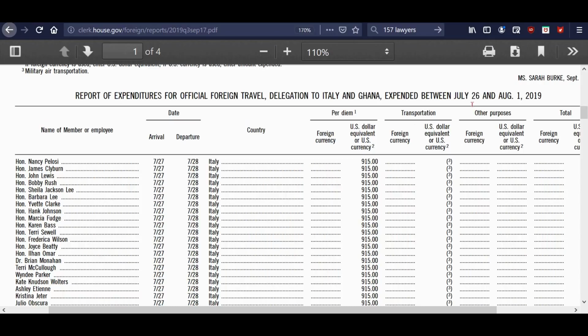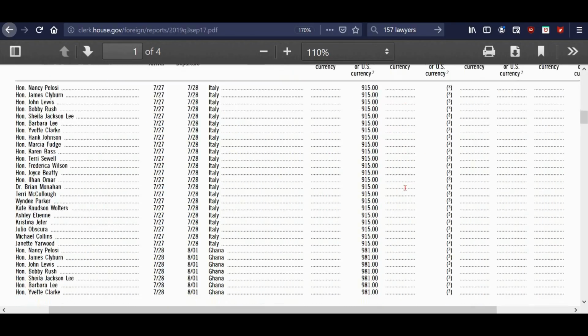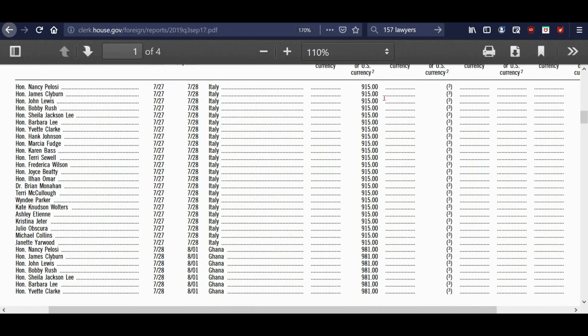Anyway, this was back July 26th to August 1st is when they were there. And they took military transportation. See the number 3 in parentheses? Yeah. They took military transportation. It was about, they calculated $915 per day. Per diem. I mean, really.